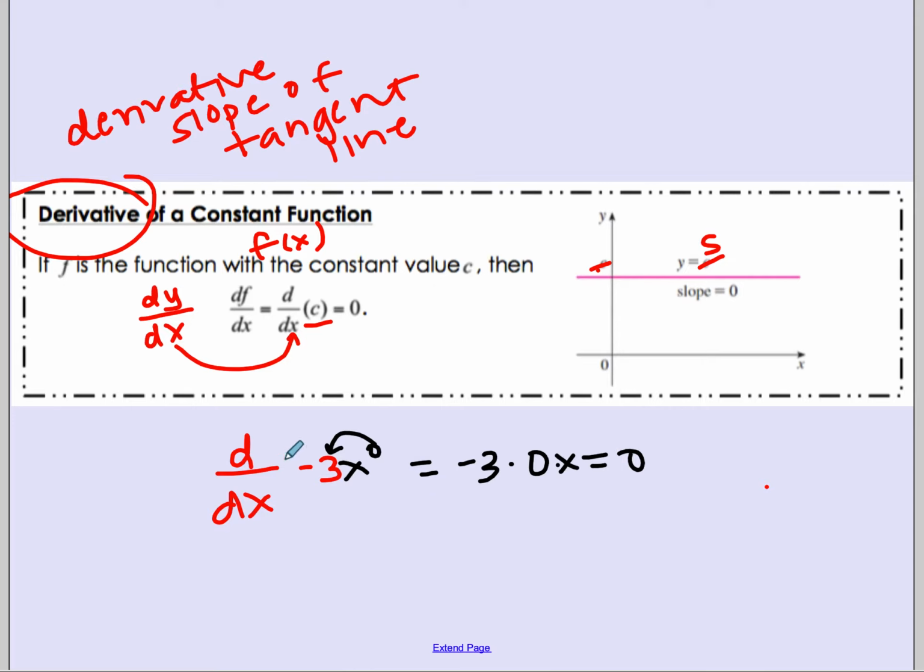The other thing is if I were to graph y equals -3, I would have a line here. And then I would ask, what is the slope of this line? The slope is 0, so that means the derivative is also 0. So the derivative of any constant function is 0. It's a good thing to keep in mind.